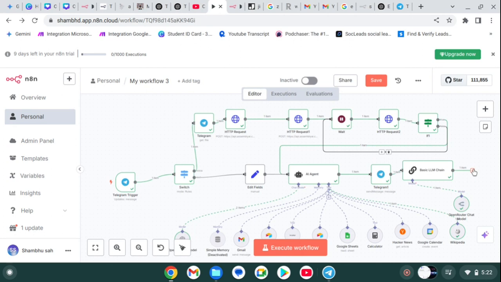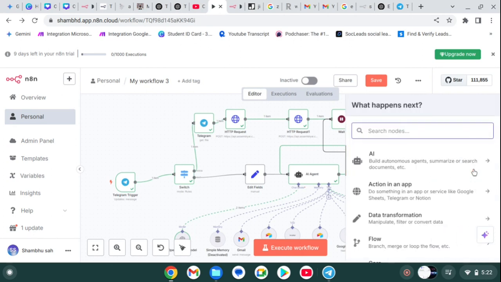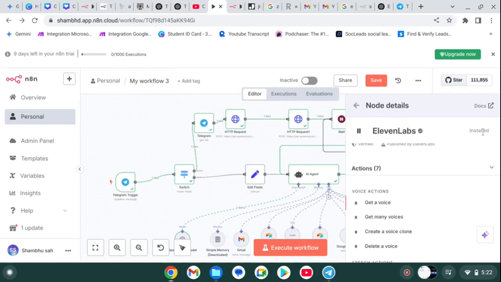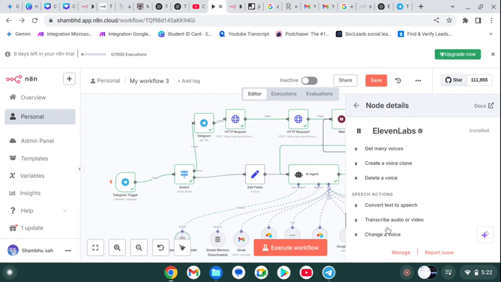Now add a text to speech model. So we can use a TTS model or also use ElevenLabs. ElevenLabs has an inbuilt function here. We simply install the node, add an API key, and click on convert text to speech, and this works.